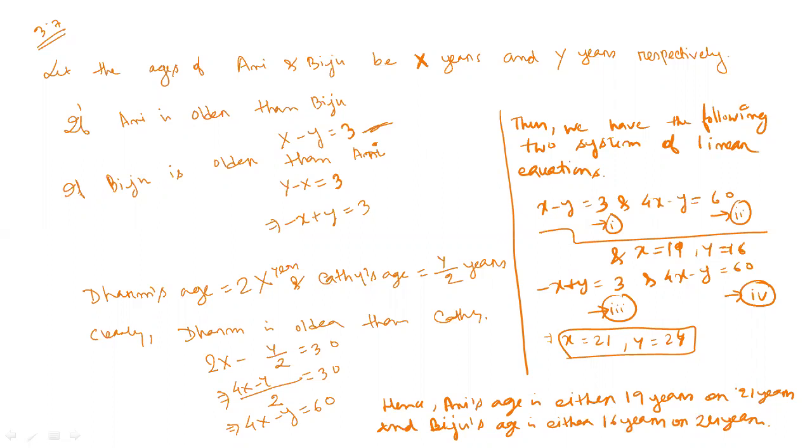Do you understand? Okay. Why? Because here it is not mentioned in the question whether Oni is older or Biju is older. So we have to solve by this method.